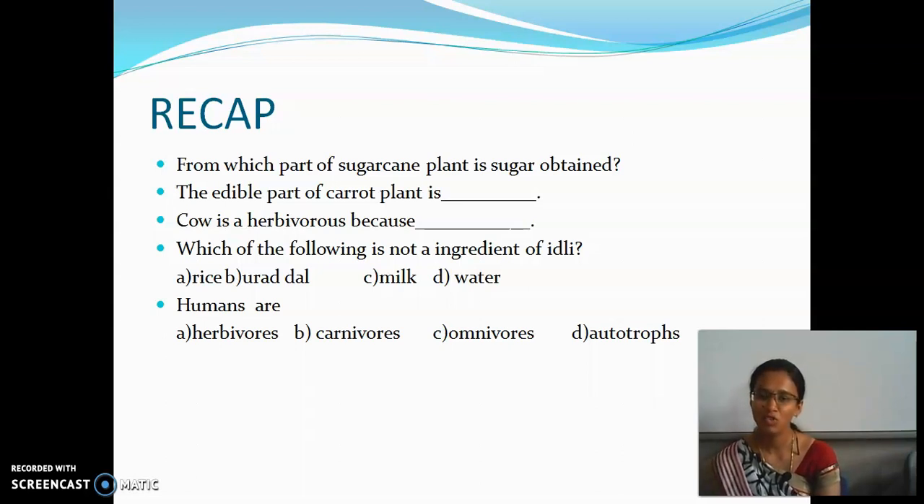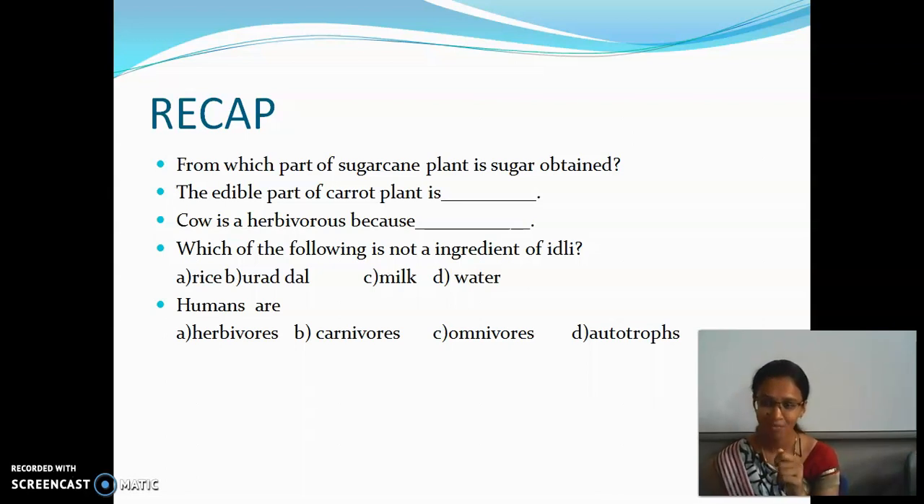From which part of sugarcane plant is sugar obtained? Try to answer this. From which part of the plant do we get sugar? Have you found the answers? Yes? Which part? Stem. Yeah, good. It's the correct answer. Then, the next question: what is the edible part of the carrot plant?